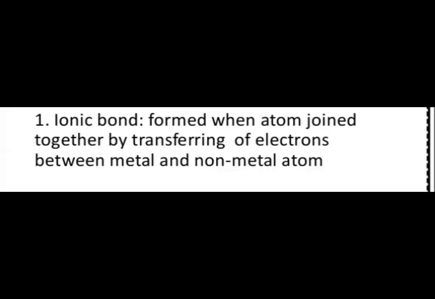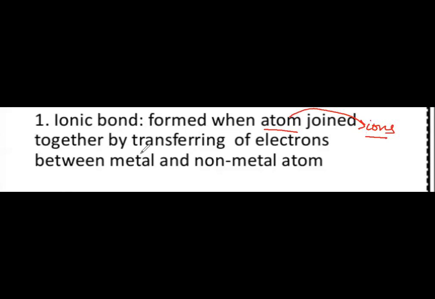Now, in our last video regarding ionic bonding, we have studied that ionic bonding is a type of chemical bonding where the atoms convert into ions. Why do they convert into ions? Ions are basically charged particles.